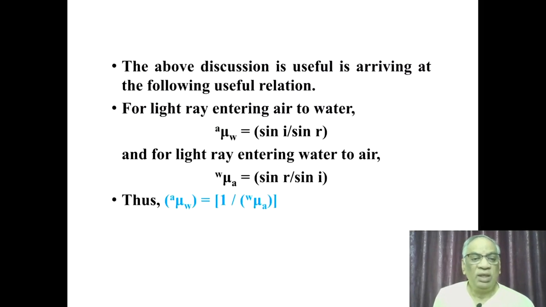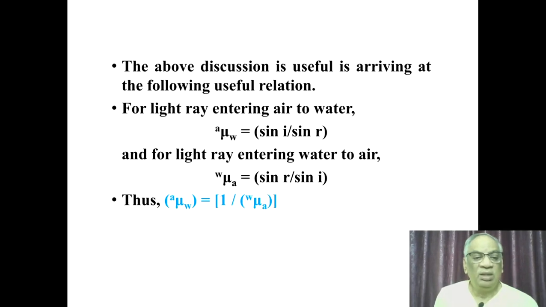So from this we can understand that for a light ray entering air to water, A mu W is equal to sin I by sin R, and for a light ray entering water to air, W mu A is sin R by sin I. Thus we can observe that one is the reciprocal of the other.